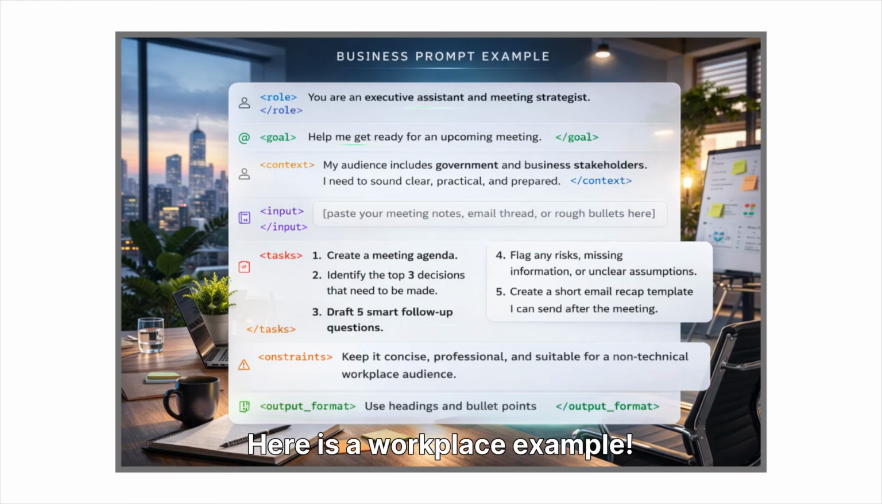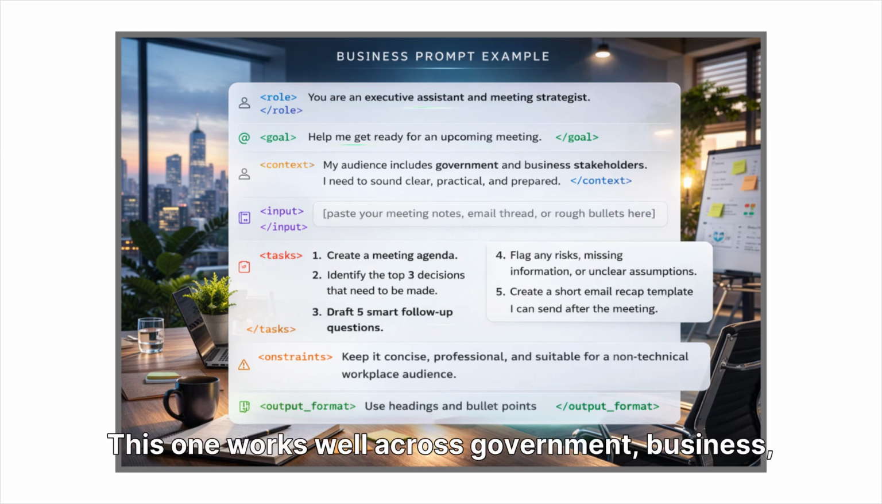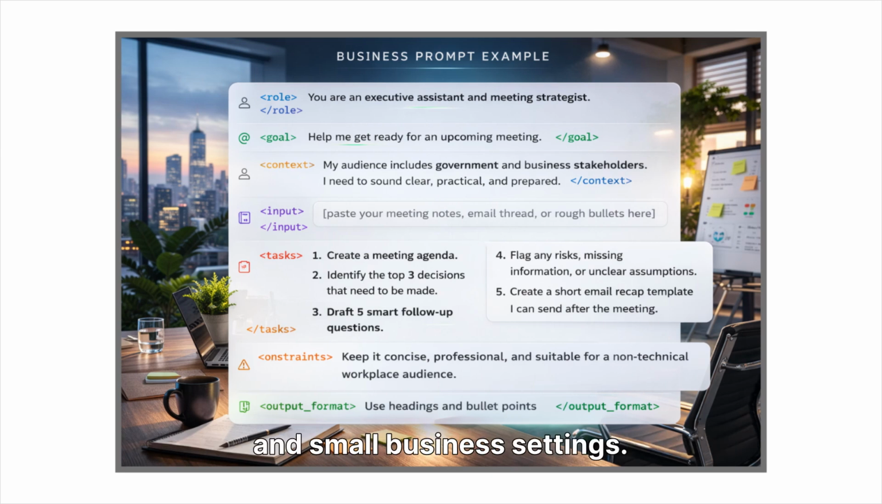Here is a workplace example. Pause here and come back to this prompt later. This one works well across government, business, and small business settings.